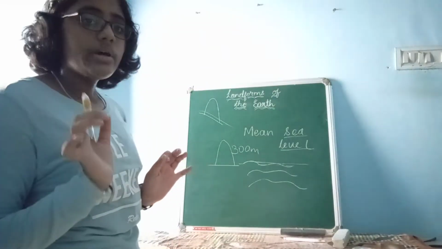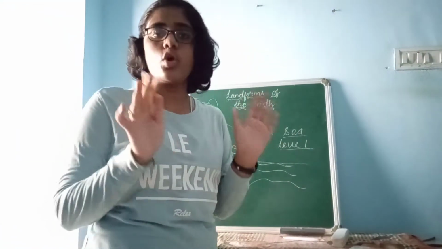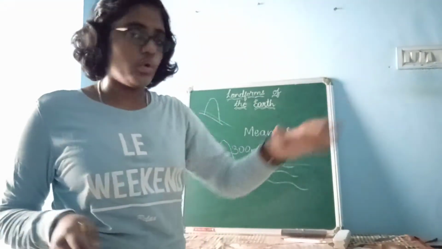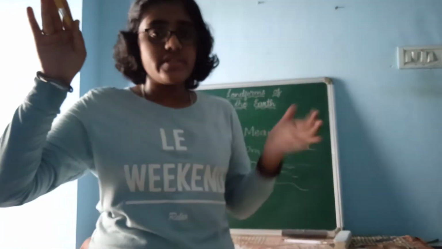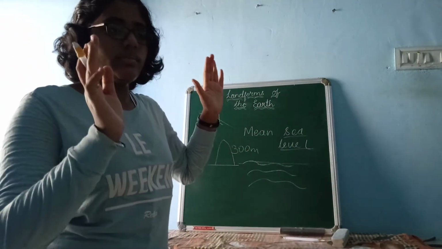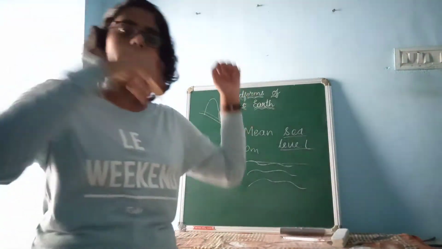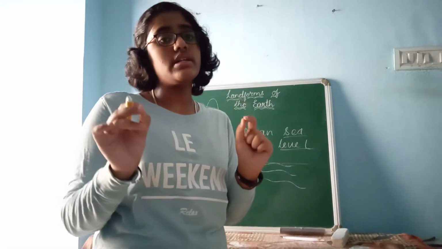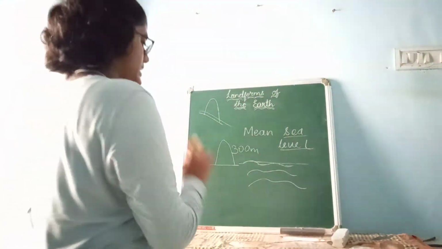And the other main fact is this sea is constant at a place. It will never flow. But river flows. Sometimes it may be uplifted. Sometimes it may be submerged. So it will be difficult for that mountain to measure the altitude. So that's why we have taken the level of the sea to measure the altitudes or the depth of the places. Now you have understood? I think you have got a clear clarity. Okay, now let us go to the lesson.